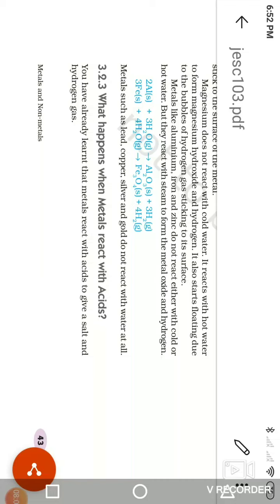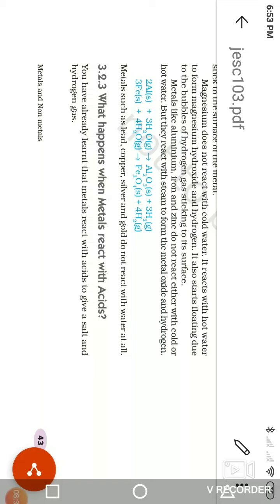They react with steam to form the metal oxide and hydrogen. In this reaction, solid aluminium reacts with water; three molecules of water react with aluminium, forming aluminium oxide, and hydrogen gas is released.